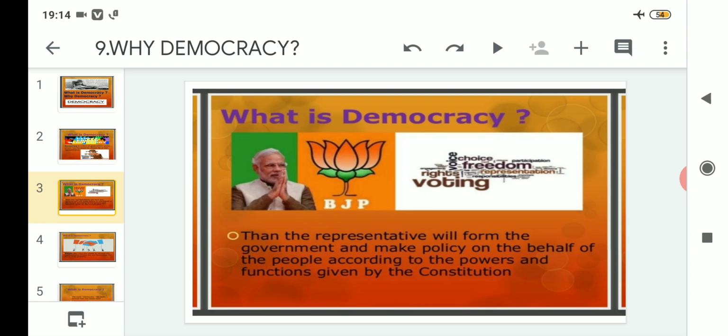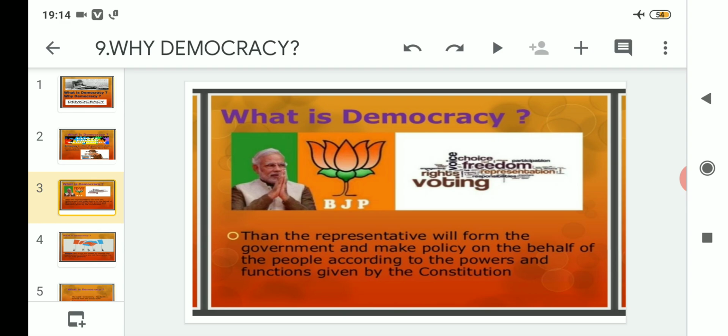Suppose we, through the right to vote, have elected the government. Here you can see the symbol of the Bharatiya Janata Party.